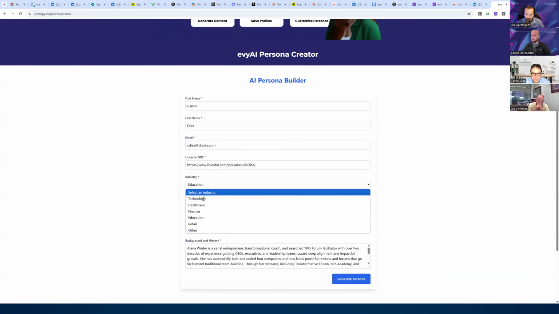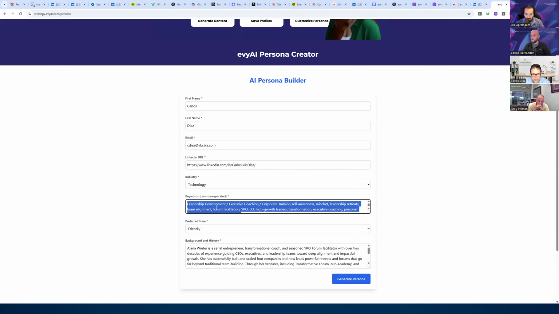His industry, technology, his keywords. I'm going to say help desk, tech, support, MSP, services, office of the CIO, CTO for hire, whatever.